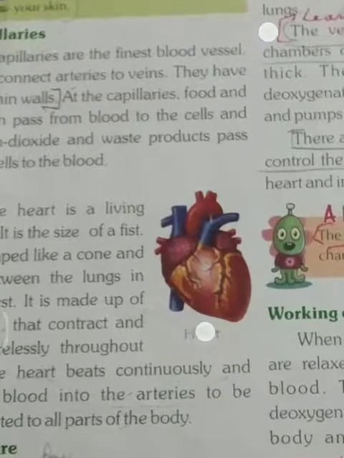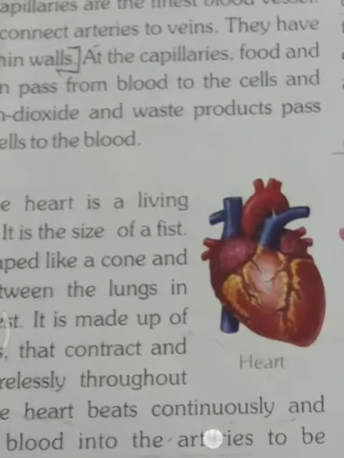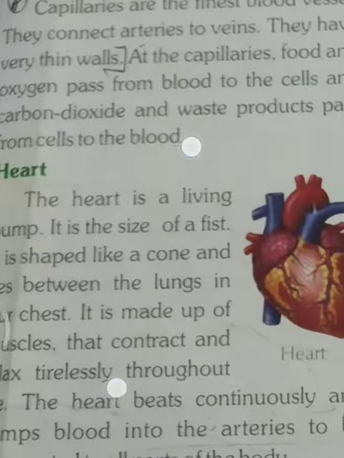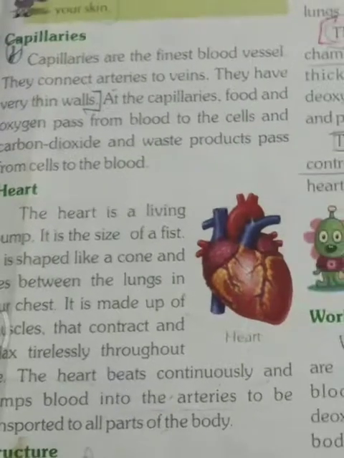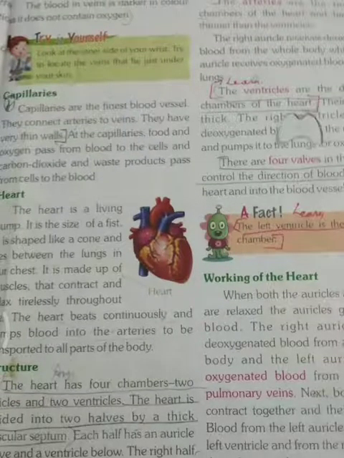Capillaries are the finest blood vessels that connect arteries to veins, and they have thin walls, and the food and oxygen pass from blood to the cell, and carbon dioxide and waste products pass to the blood. Then the heart is a fist-sized organ present in our body, which is made up of muscles, and it pumps blood throughout the body. Then we discussed the structure: it has four chambers, two auricles and two ventricles, and the heart is divided into two halves by a thick muscular septum.